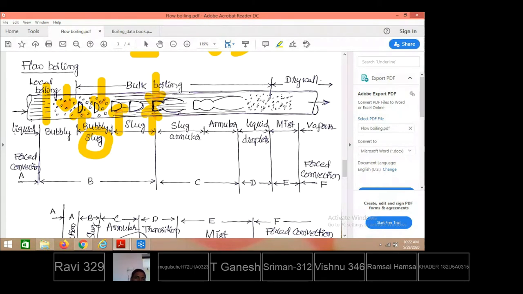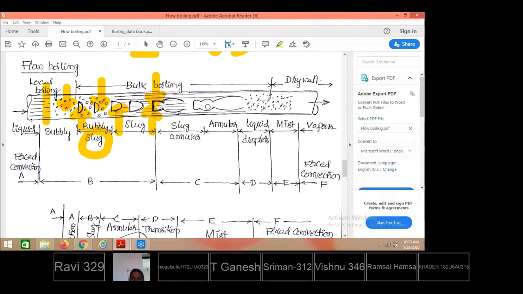Here, further, while making contact with the tube surface, even bigger bubbles are formed. The bigger bubbles are located centrally, and surrounding these bubbles there is an annular space. The space between the vapor bubble and the tube inner surface is occupied by liquid. This kind of boiling flow we call slug flow. A bigger bubble located along the axis and surrounded by the liquid, we call that flow of boiling slug flow.